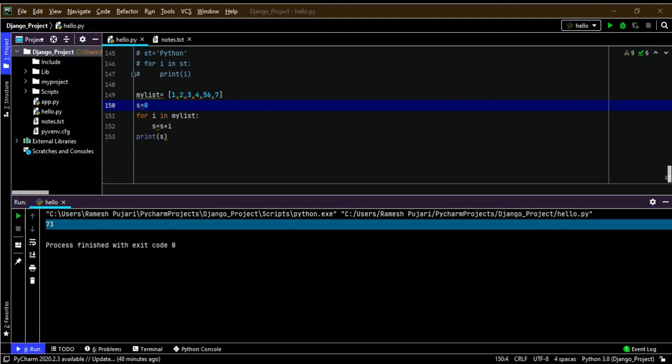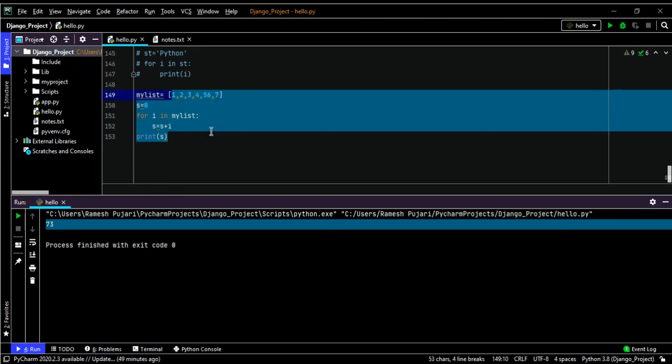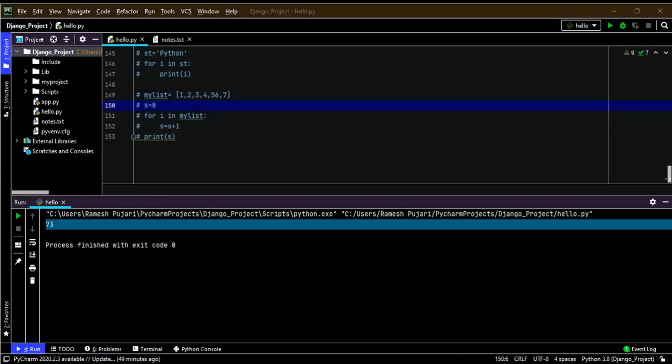Next I'm going to demonstrate the range function in Python. In a for loop we have a range function, which generates a sequence of numbers. If we pass range of 10, then it will generate the numbers from 0 to 9.